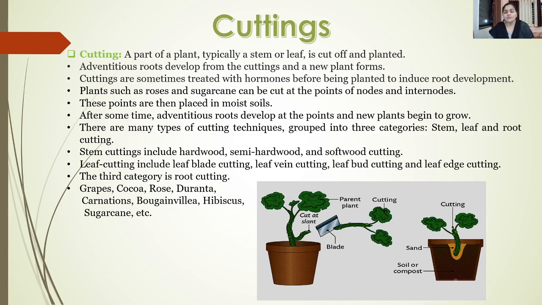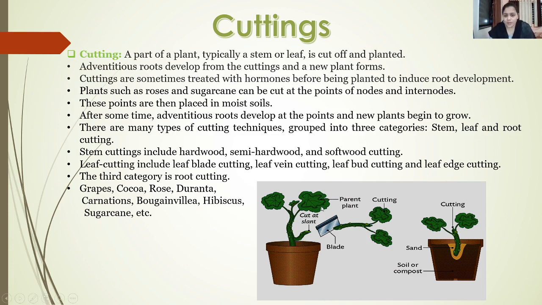So, starting with the first type, which is referred to as cuttings. A cutting is generally a part of a plant, which may be a stem, or a part of a stem, or a leaf or a root. It is generally cut off from the mother plant, and it is planted at some other place. Such a method is called cutting.